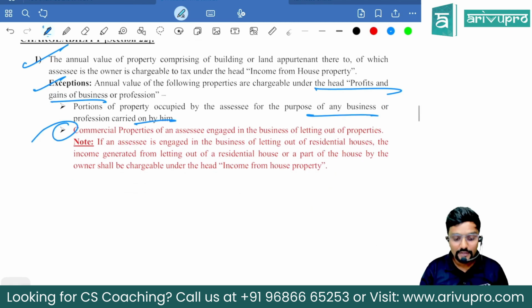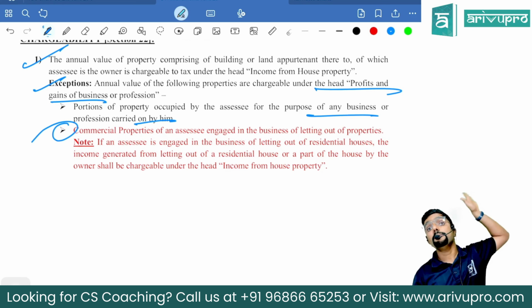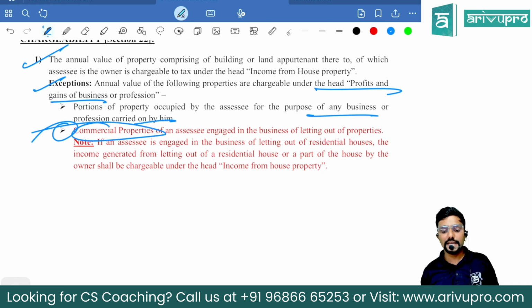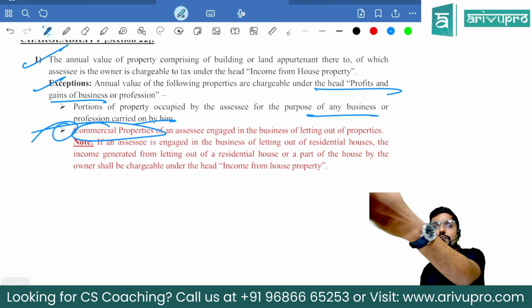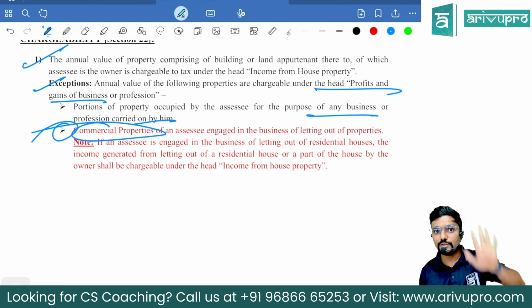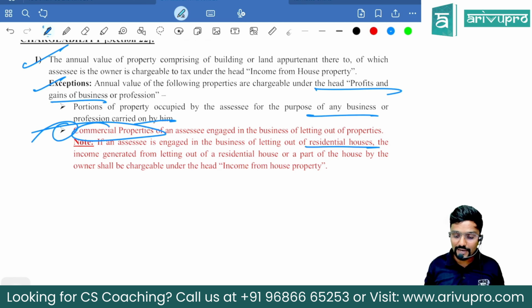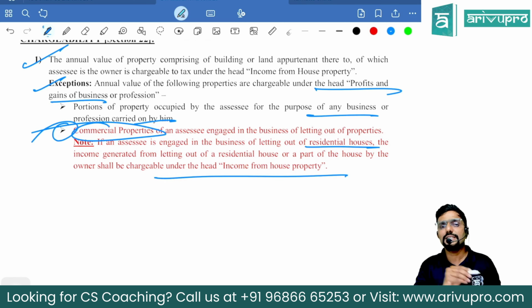Let me read it. Exception means what am I covering? The following is taxable under the head PGBP. What is it, sir? Commercial properties of an assessee engaged in the business of letting out of properties. Below that I have also added a note. If an assessee is engaged in the business of letting out of residential houses, the income generated from letting out of residential house or part of the house by the owner shall be chargeable under the head house property.